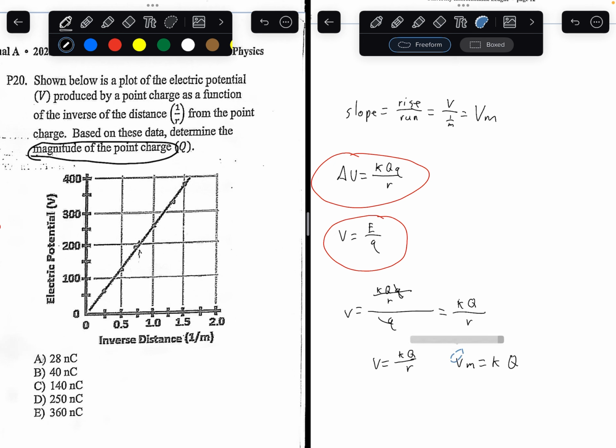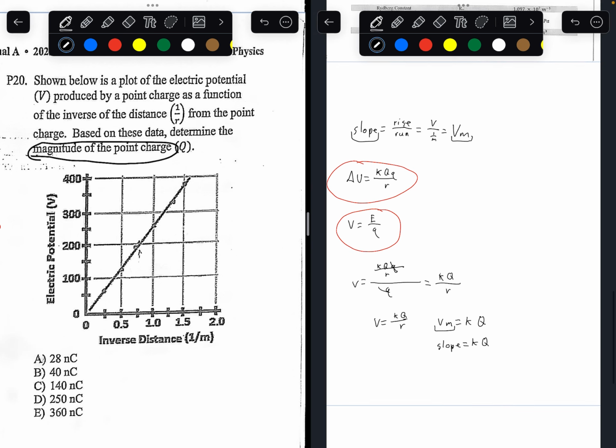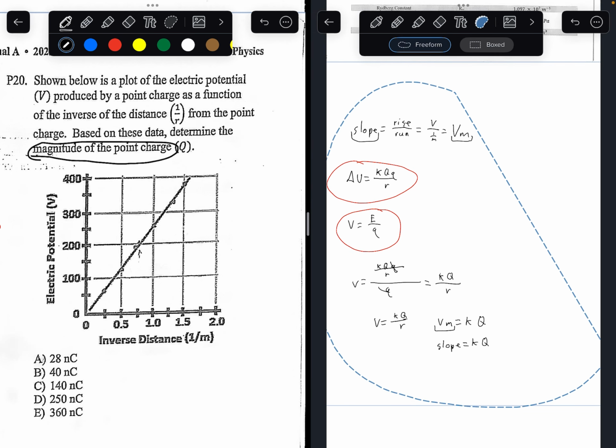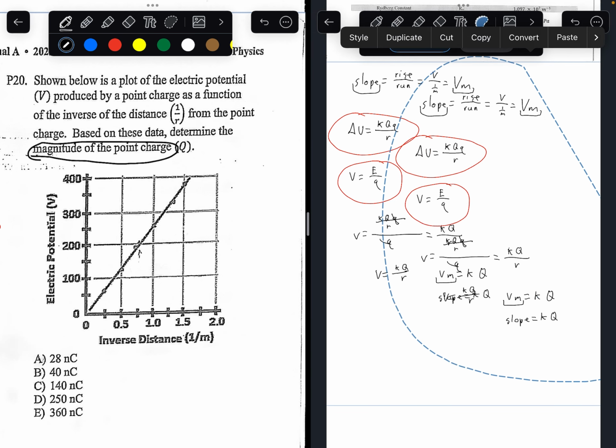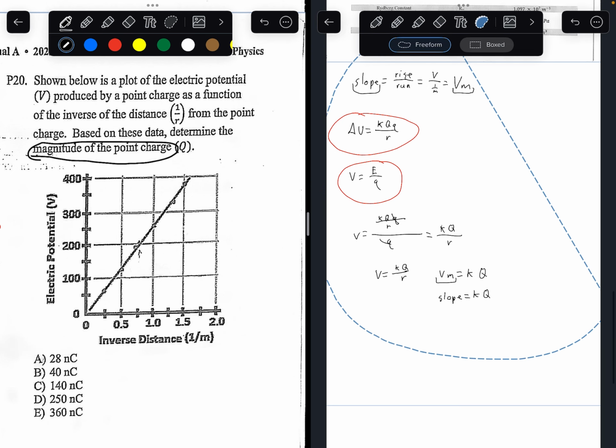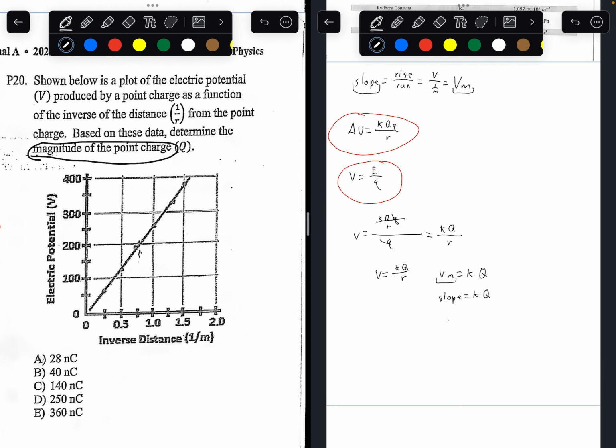So I have this equation here. What can I do with it? Notice that I have Vm. That's equal to the slope. So the slope of the line is equal to K times the charge. And I can set charge alone in the equation by dividing both sides by K. So I can get charge equals slope over Coulomb's constant.